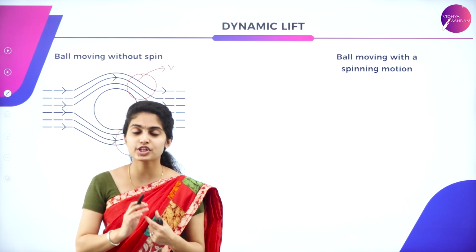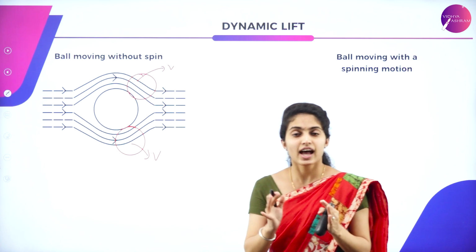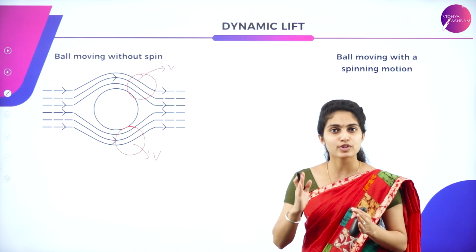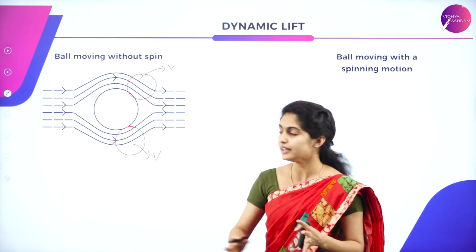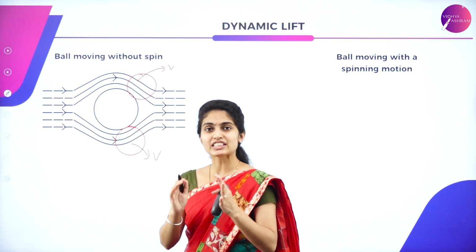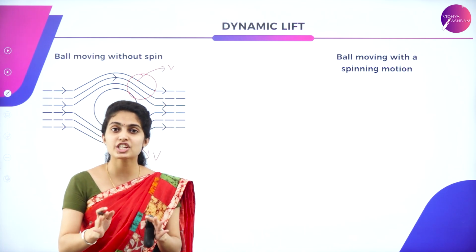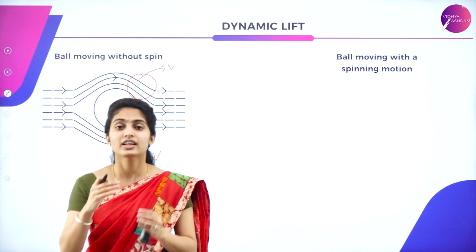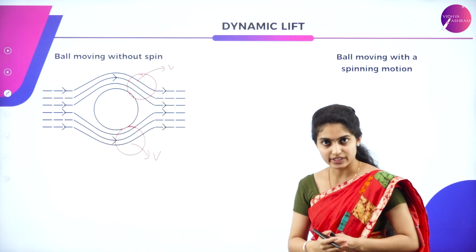Above the object and below the object, the streamlines have certain velocity and pressure. But since the ball is moving without the spin, what happens to the velocity? It remains as it is. When there is no change in velocity, you can clearly say that there is no pressure difference.